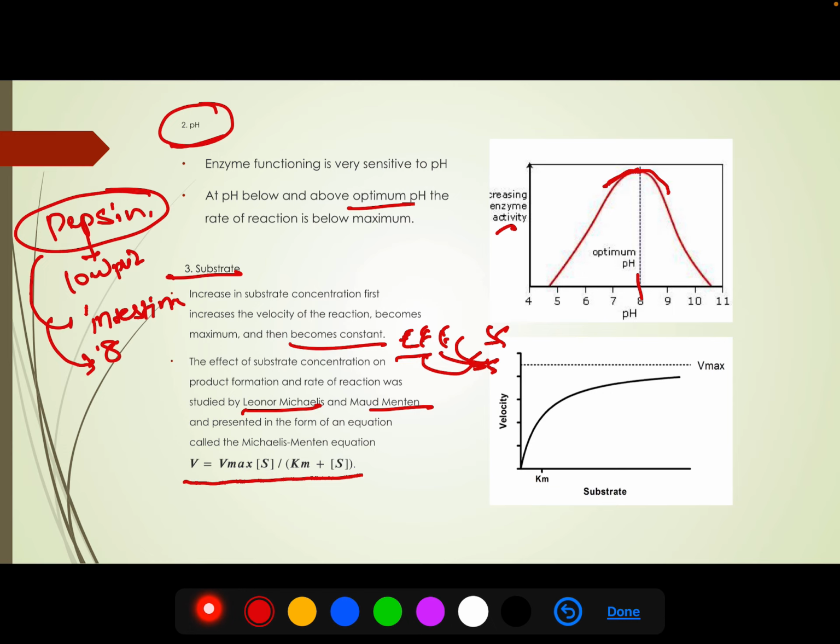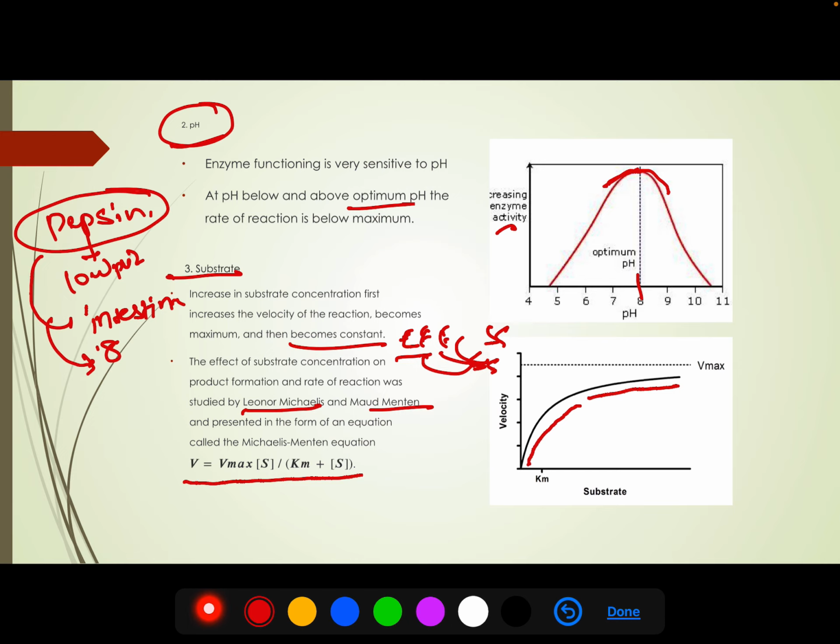After a certain time, all the enzymes become engaged. Their active sites are now occupied by the substrate. So any further increase in the substrate concentration will have no effect, because no free enzyme is available. Once an enzyme is free, it will bind to the substrate. So initially the rate of reaction increases and then it becomes constant, and we have this rectangular hyperbola graph.